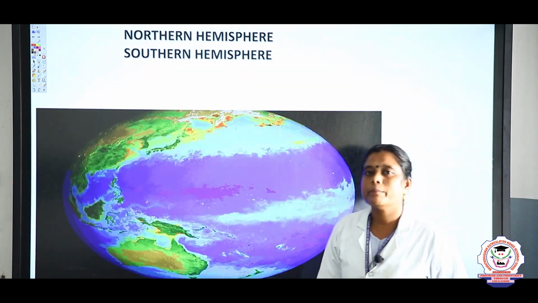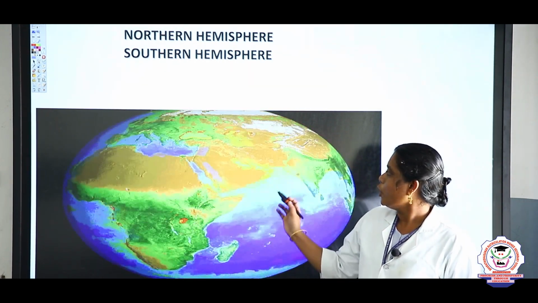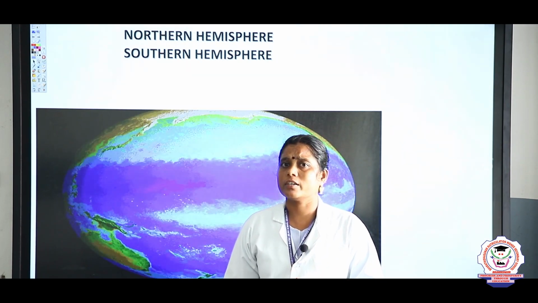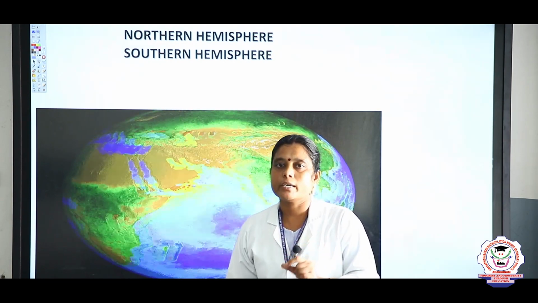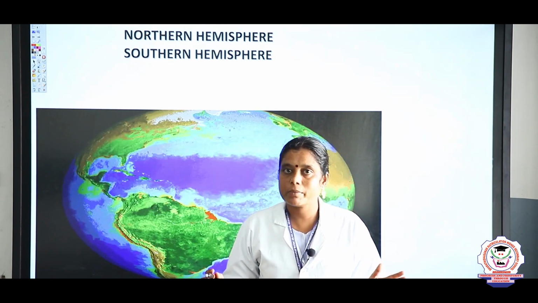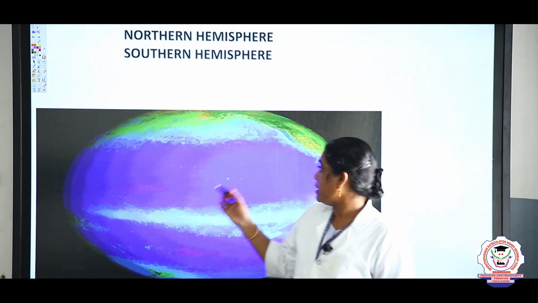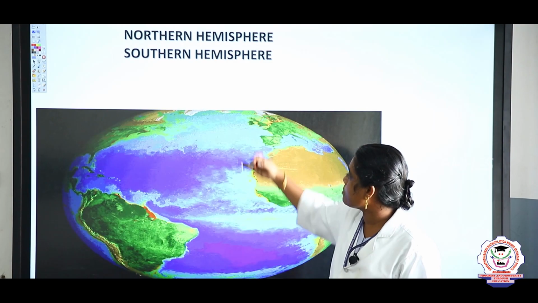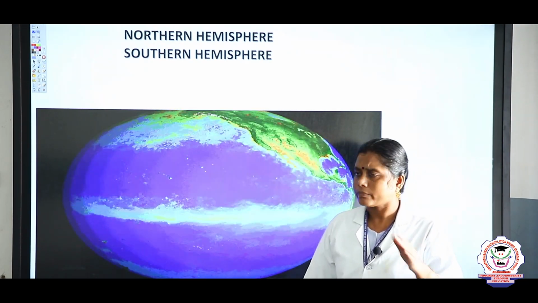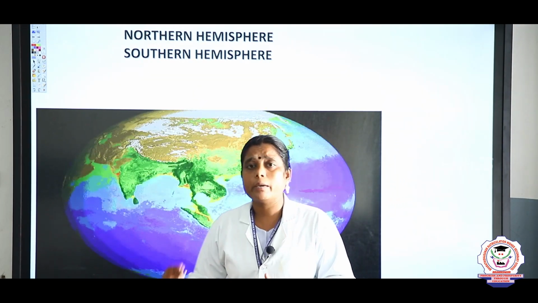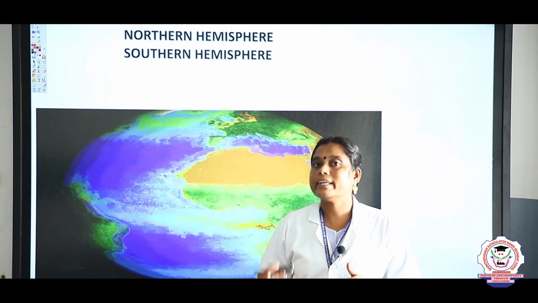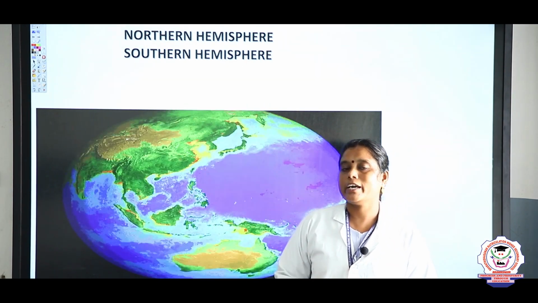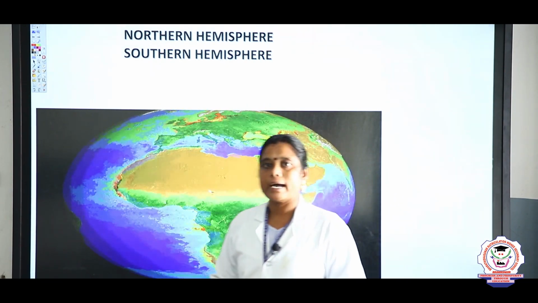Now, northern hemisphere and southern hemisphere. Look at here, children. You know that hemisphere. What is meant by hemisphere, children? Already I told you, hemisphere means half of a circle. So here the equator divides our earth into northern hemisphere and southern hemisphere, and the northern hemisphere is called the land hemisphere, and the southern hemisphere is called the water hemisphere. How is it, children? Yes, I will explain now.